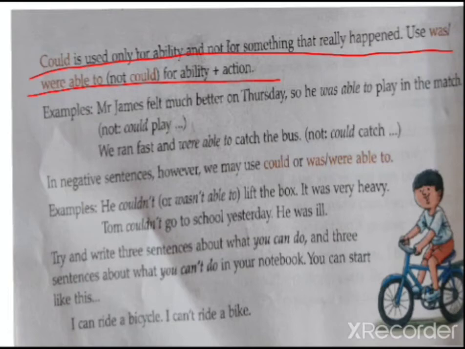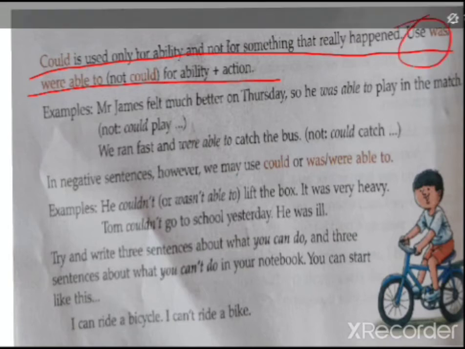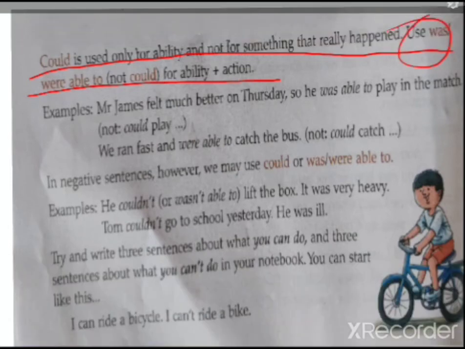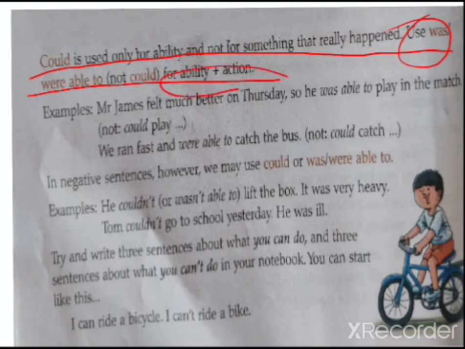What is mentioned over here? He used was or were able to for ability plus action. So if the action also happened and the ability was also there, at that time we can use was or were able to. I was able to play tennis. What will that mean? That means that yes, he played tennis. Okay, that action was done.